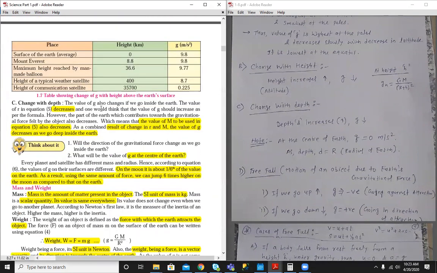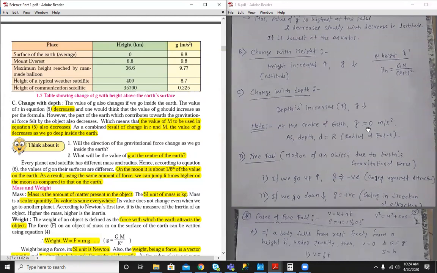One would think that the value of g should increase as per the formula. However, when we go inside the Earth, the mass of the Earth decreases. As g is directly proportional to mass, if mass decreases, g also decreases. So on account of both mass and distance, as depth increases, g decreases.